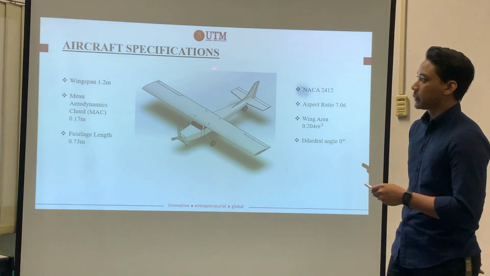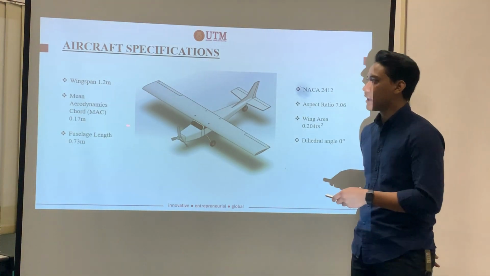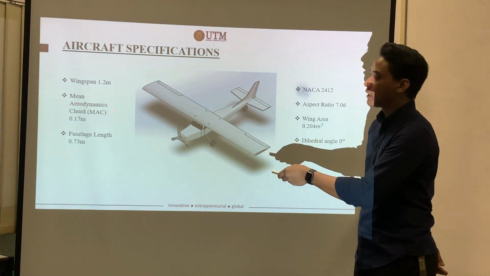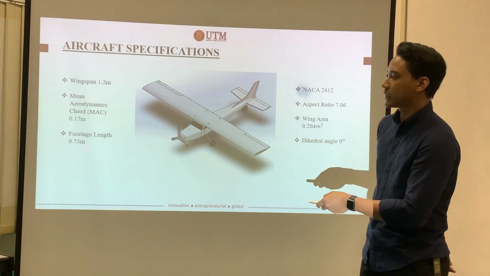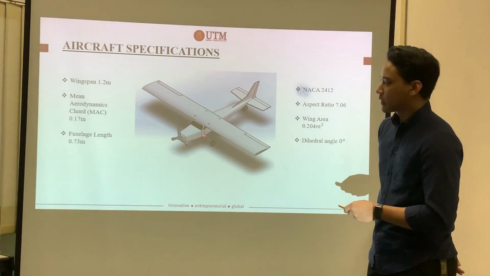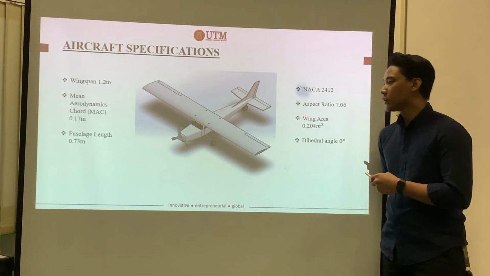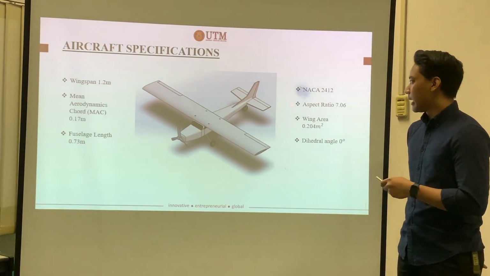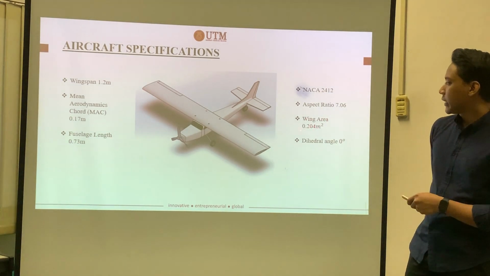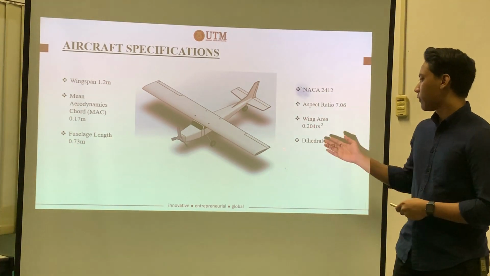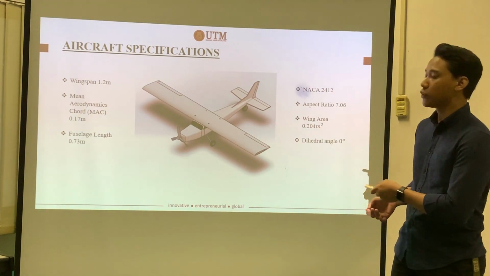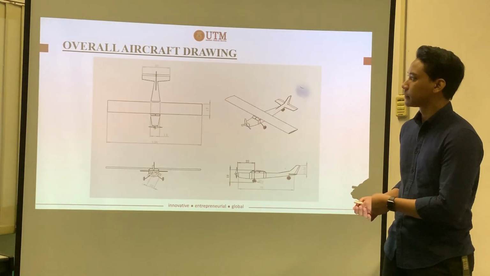And this is the aircraft specification for the rough design. We are having a wingspan of 1.2 meter. The mean aerodynamic chord is around 0.17 meter, and also the fuselage length we have 0.73 meter. We are using NACA 2412, having an aspect ratio of 7.06, the wing area of 0.204, and also the dihedral angle we are using 0 degree angle.